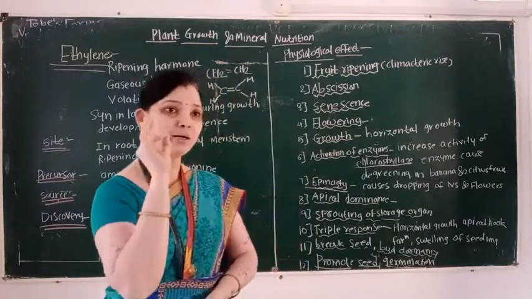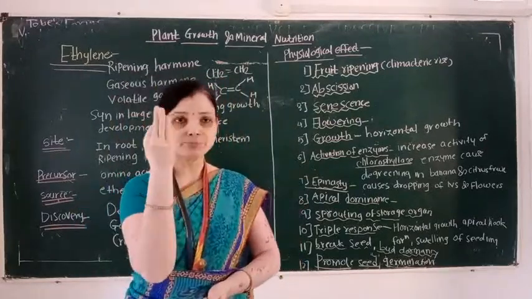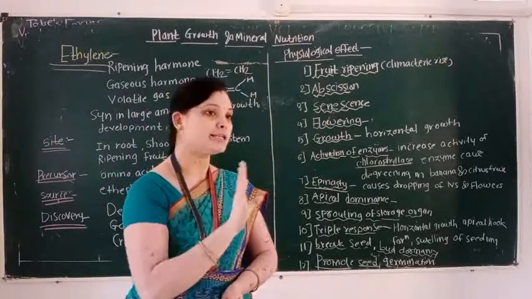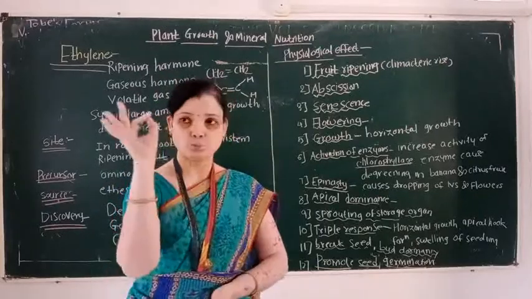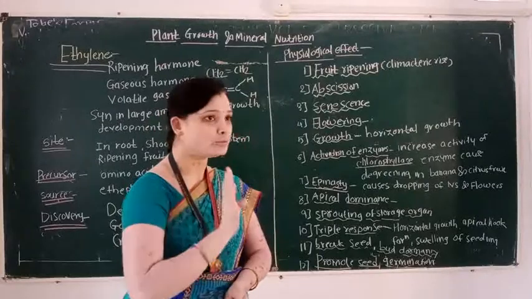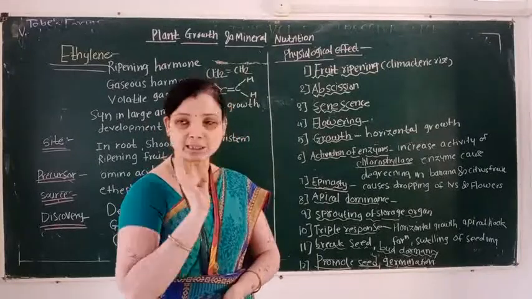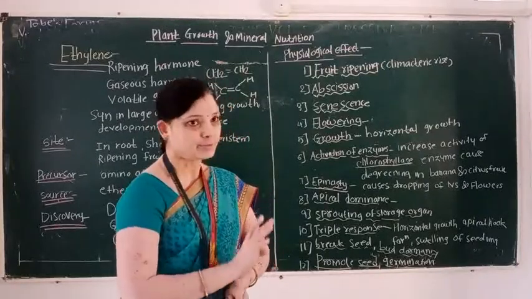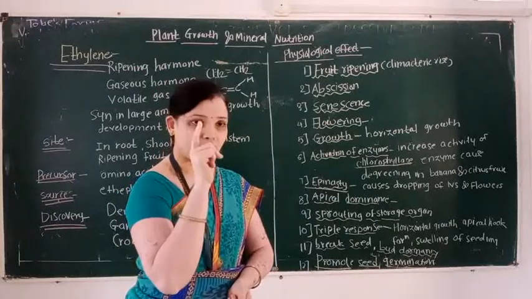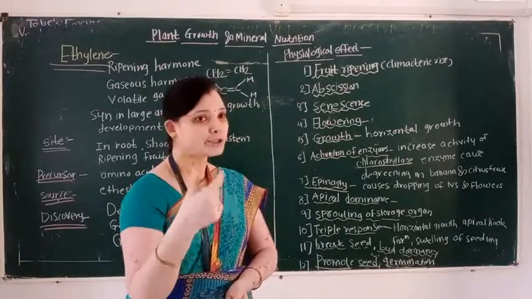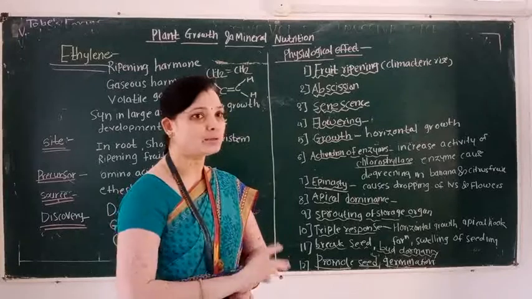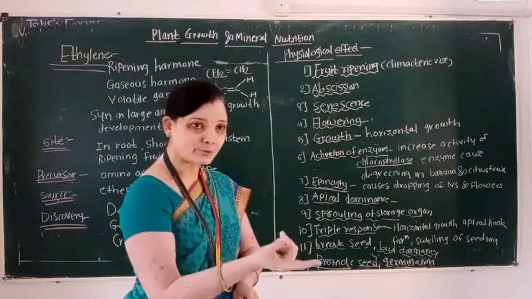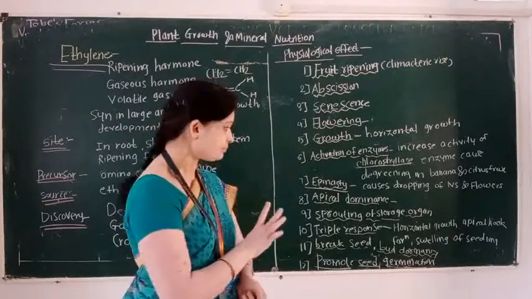So here remember these points. First, the gaseous hormone is known as ethylene. The fruit ripening hormone is known as ethylene. Then epinasty, which hormone is responsible? This hormone is known as ethylene.